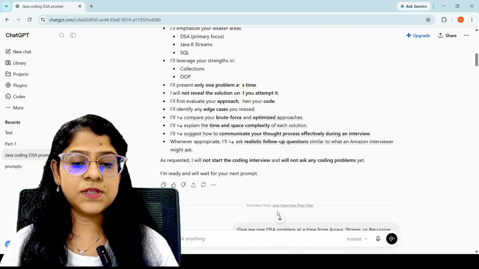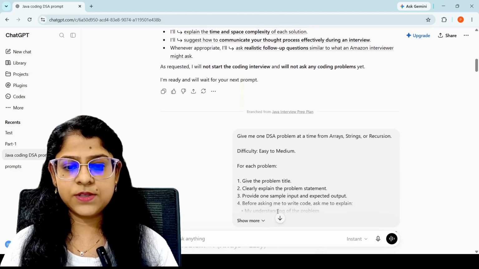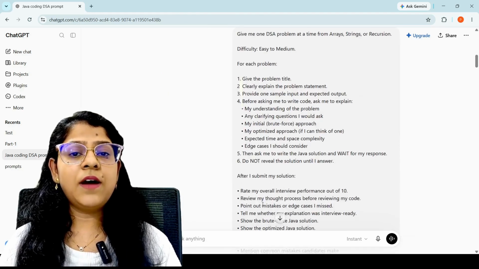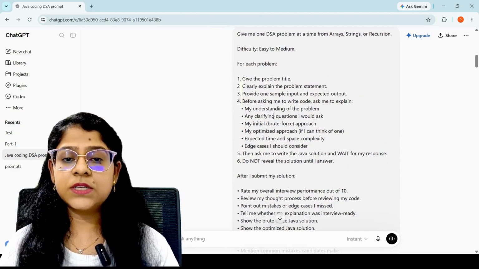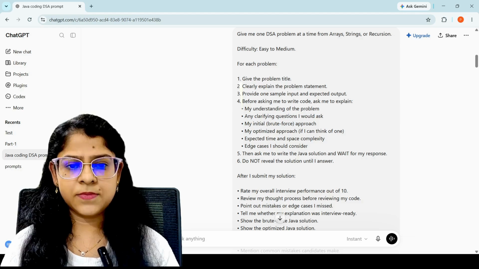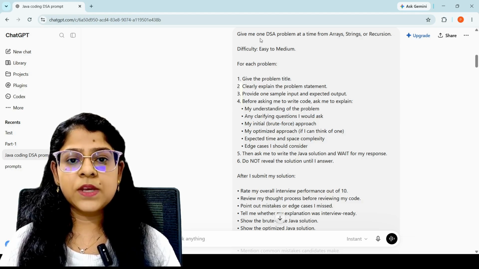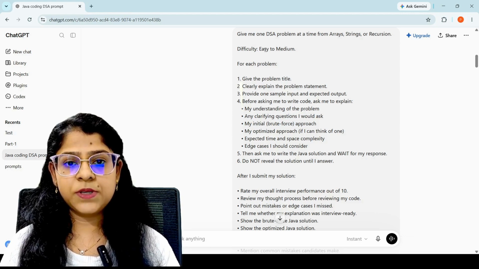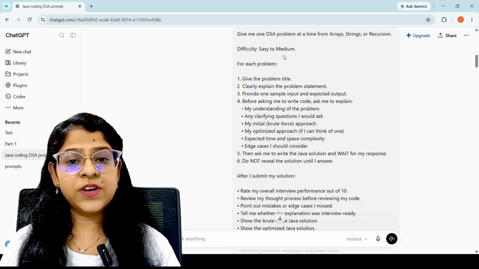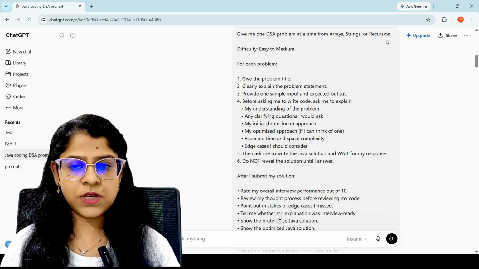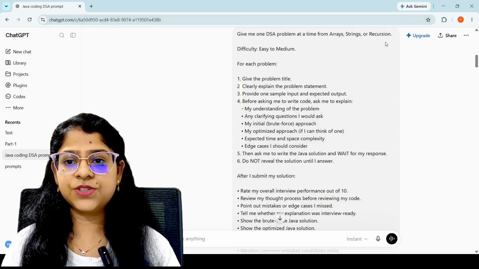So now comes the prompt. Here I am giving this prompt, that is the DSA problem. Now this is our prompt. Here I have instructed ChatGPT that the difficulty level should be easy to medium, and I have given these topics: array, strings, or recursion.